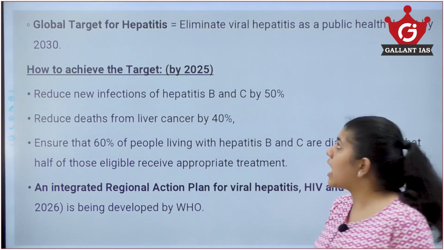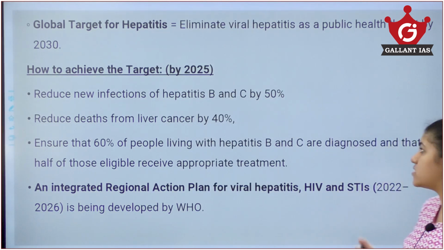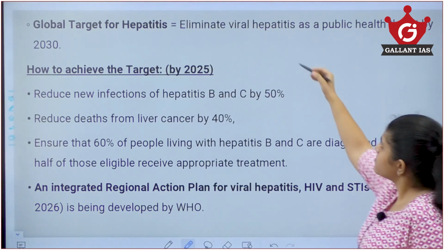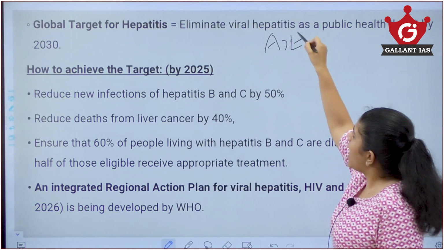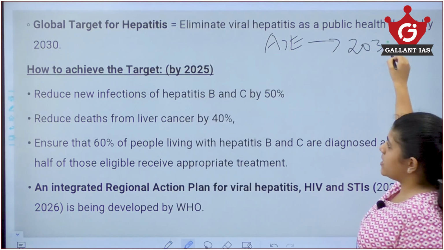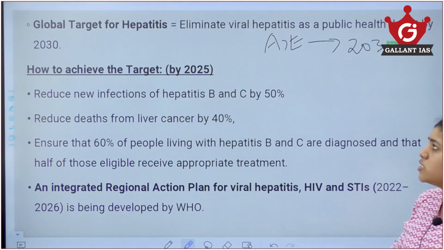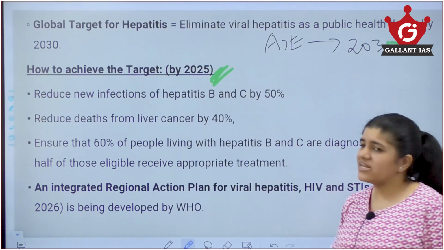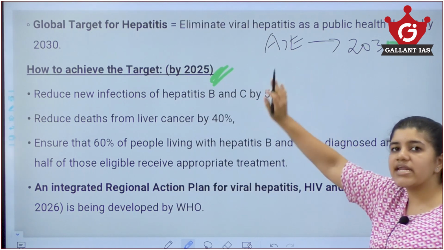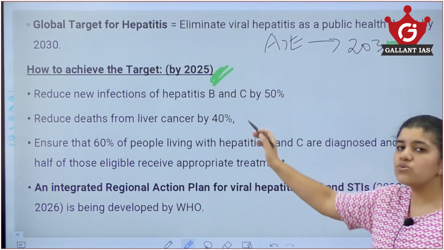We have a global target of eliminating the viral hepatitis, that is viral hepatitis A and E, by 2030. Now how to achieve this target? So they have taken criteria under 2025, but the original target ends by 2030. Now reduce the new infection.